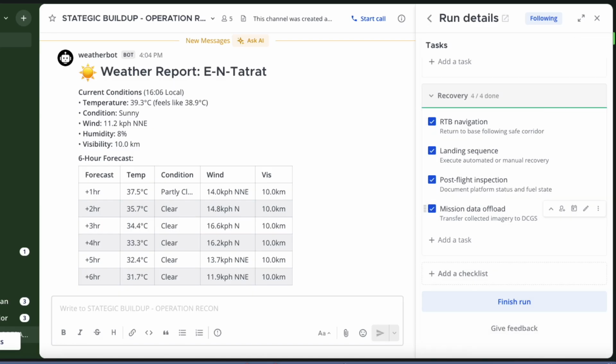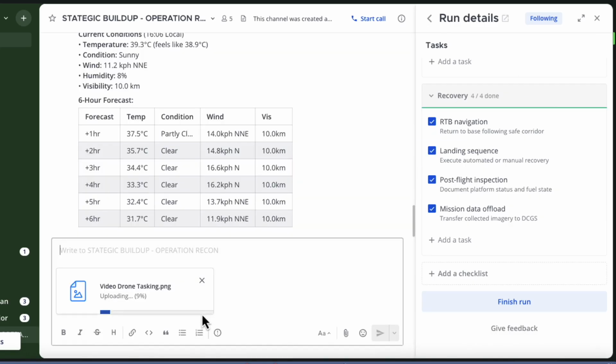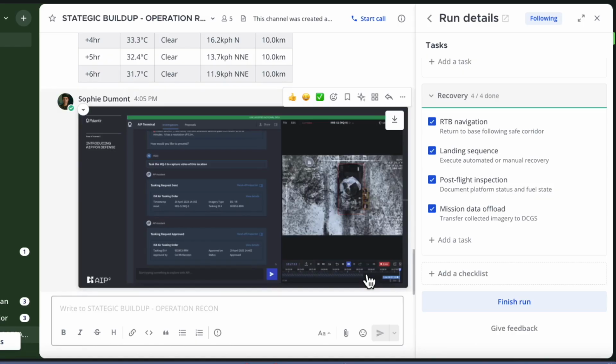So what we might do is once again go into Palantir and pull out a screenshot of what it recorded, so that we have something within this channel, within this playbook, as a record of what was actually seen on the battlefield.